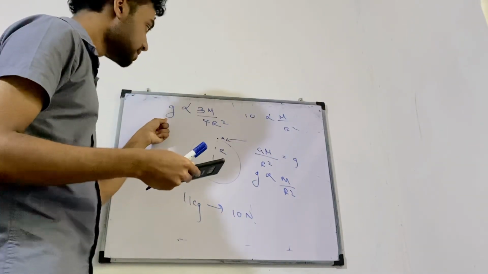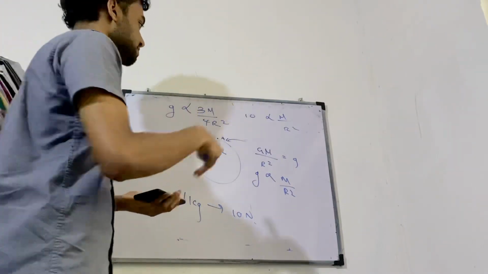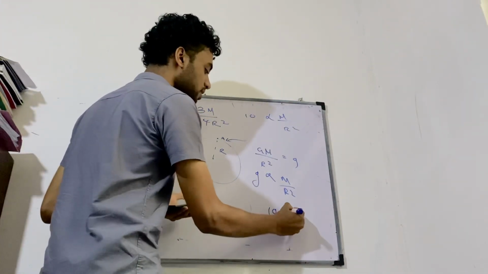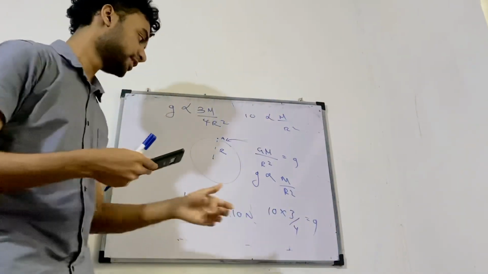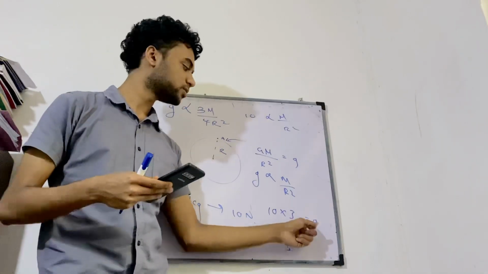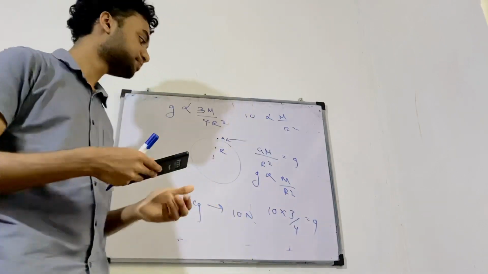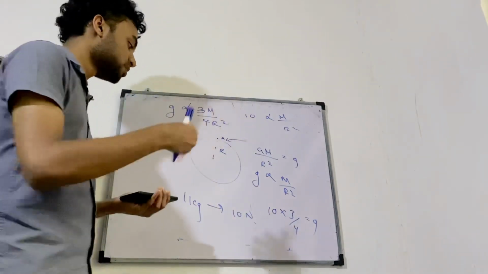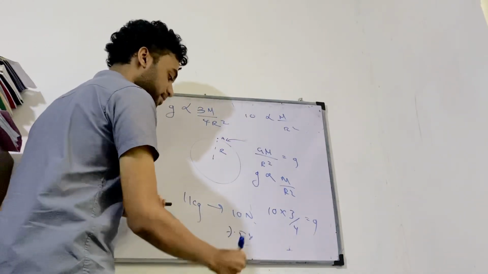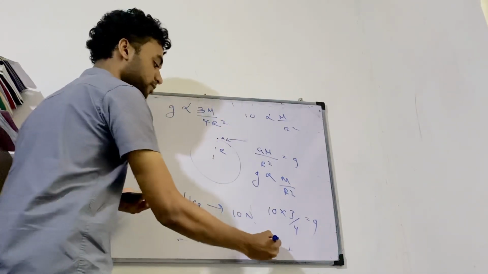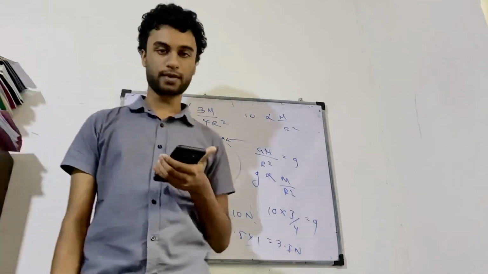But in the planet I'm considering, it is 3/4 of the value of the earth. That means it is equal to 10 times 3 over 4, which gives me 7.5. So now gravity is 7.5. If you multiply g, gravity, by the mass 1, you get 7.5 newtons, which is 15 over 2. So the answer is the third one.